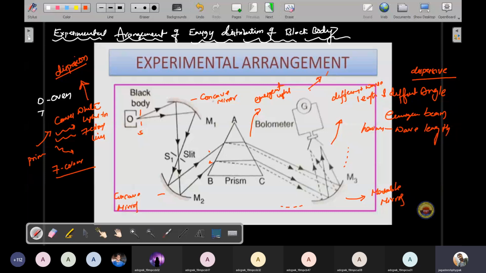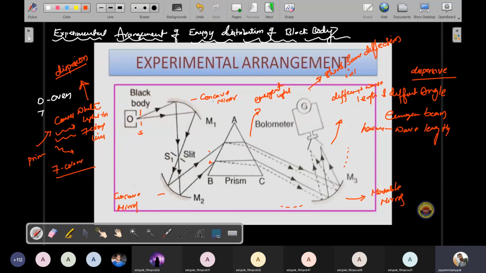The deflection produced in the galvanometer G gives the intensity of radiation.